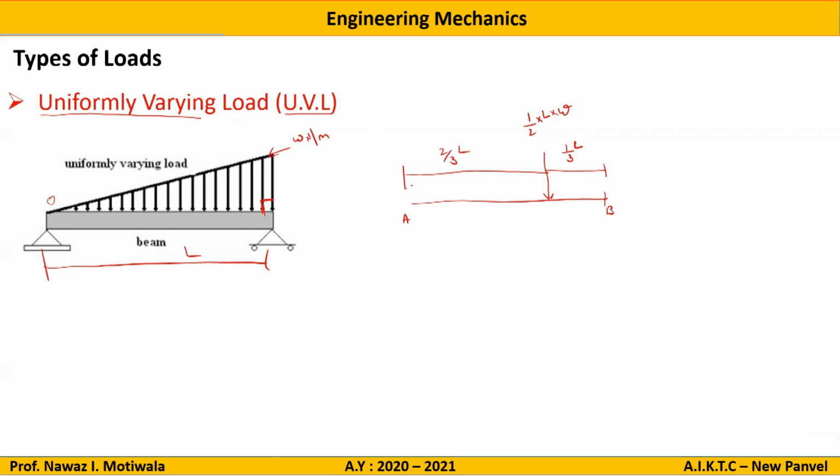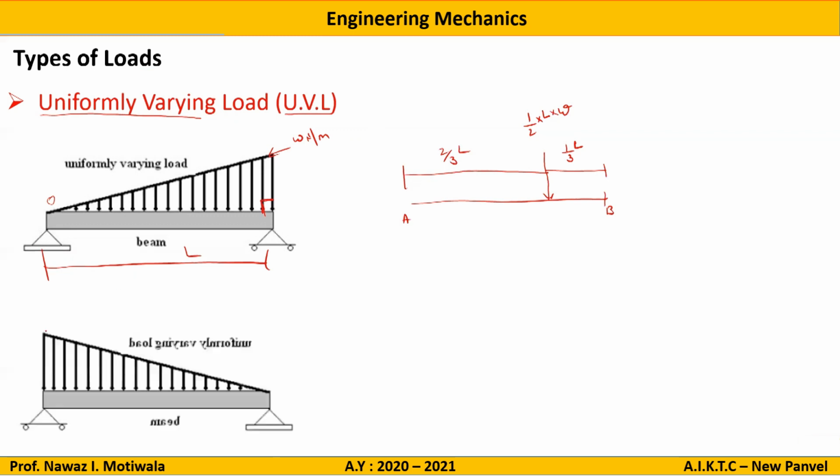Then uniformly varying load can also be of another nature, where it will be maximum at this end and it will be free at this end. Again same. If I want to convert it into point load, let us say A, this is B. Again the conversion will be same. The value will be half into intensity into length, where this W is intensity at this point, and it will be acting at a distance now L by 3 from this point, because this is the side which is making right angle triangle, and this will be 2L by 3.